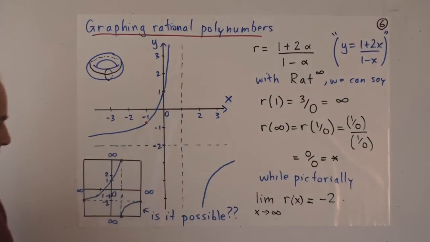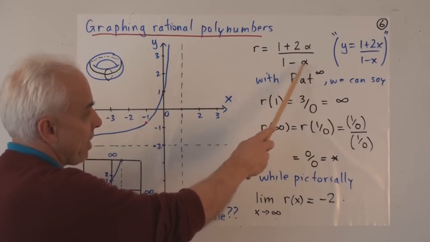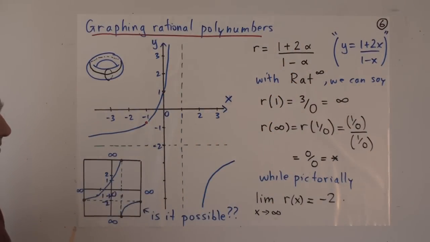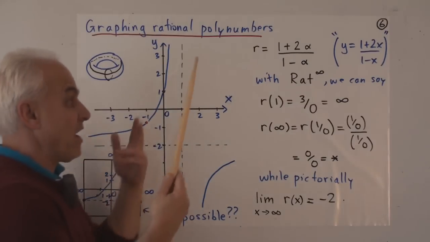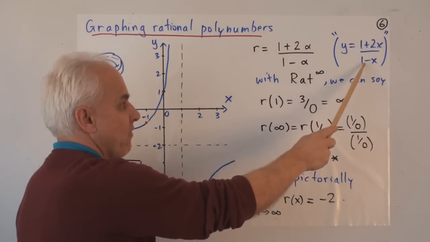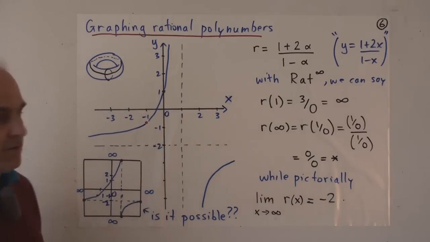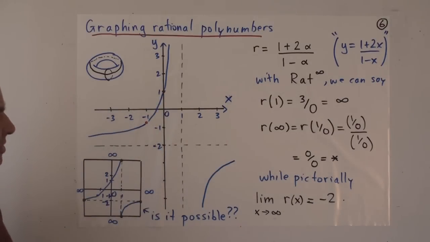Okay. So suppose we have a rational polynumber like 1 plus 2 alpha over 1 minus alpha, which corresponds to the function in first year, usually written y equals 1 plus 2x over 1 minus x. All right, so first year students are hopefully able to graph such a function.